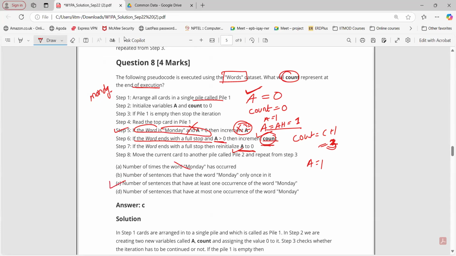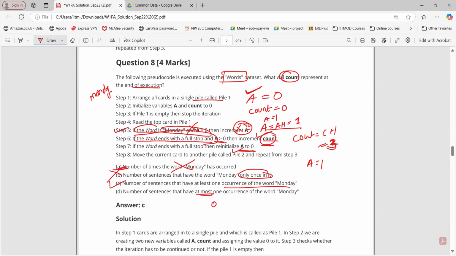Number of times the word Monday? No, that is not true. I hope you understand why this option is not true, right? Yes, sir, because count is not incremented only once. If we have Monday, it will still increment the count, even if it is at the last like this. So that is not true.